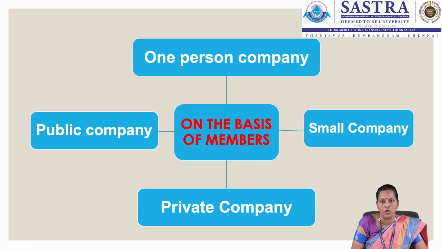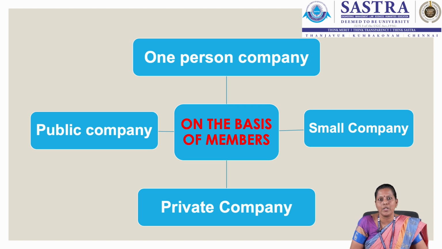Next, we move on to the classification of the companies based on the members. Based on the members, we classify the companies into one-person company, small company, private company, as well as public company. Let's look at one-person company. The name itself suggests that there is only one member in this company.